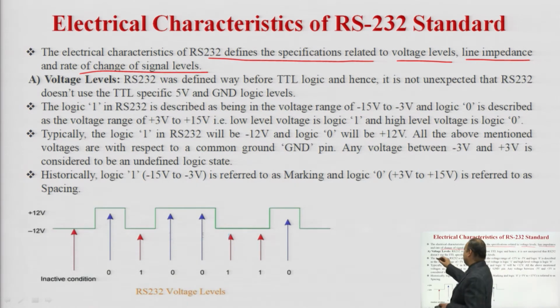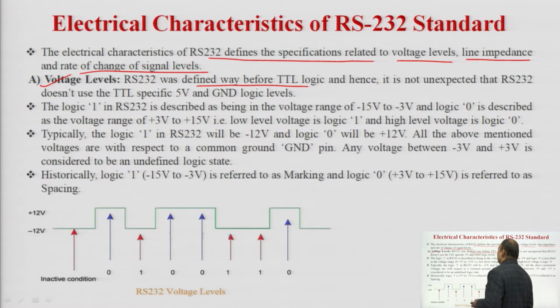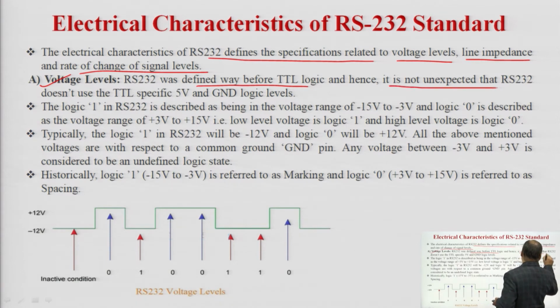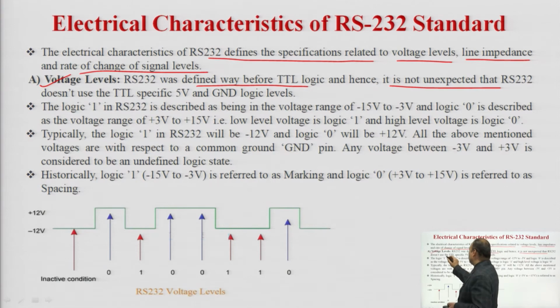Let us see the voltage levels. RS-232 was defined way before TTL logic, before the invention of TTL logic circuitry, and hence it is not unexpected that RS-232 does not use the TTL-specific 5 volt and ground logic levels.